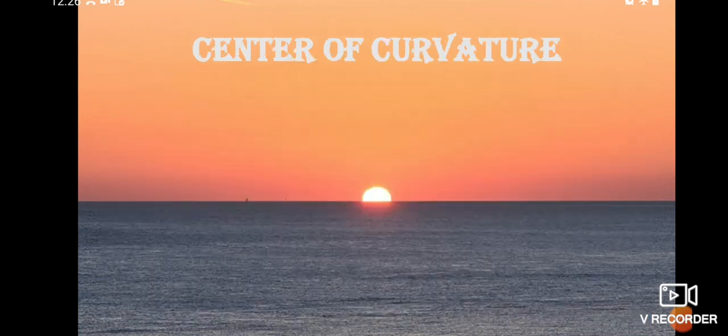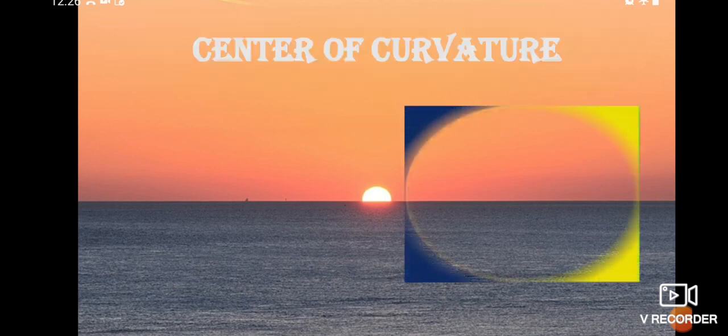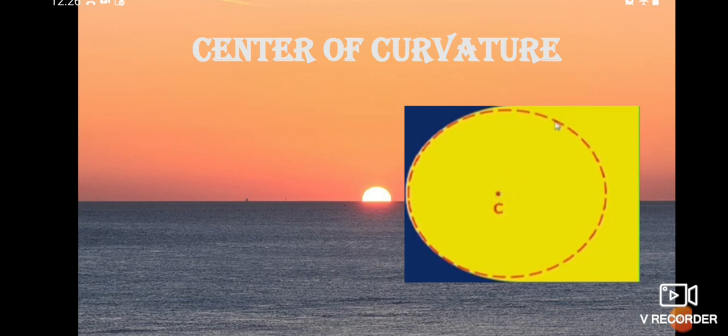Now we are going to learn about the terms which help you to draw the ray diagrams. Okay students, the first one is center of curvature. What is that? Here I have taken a sphere-shaped object, and I have marked the center of this sphere. This is called the center of curvature.